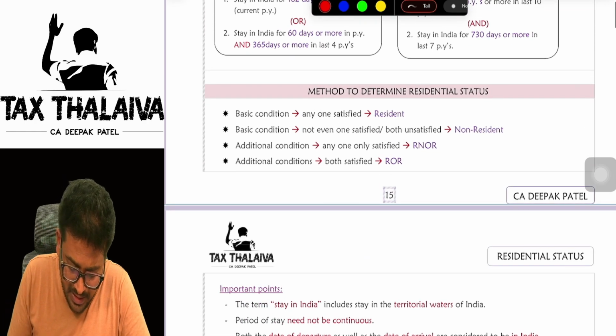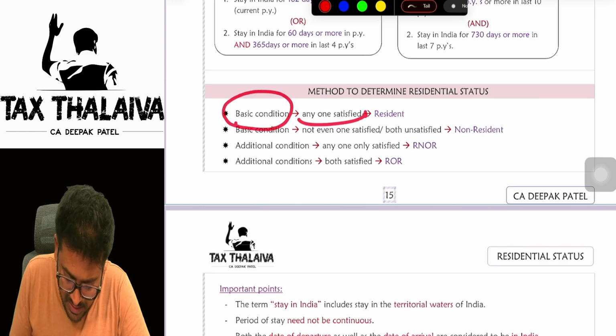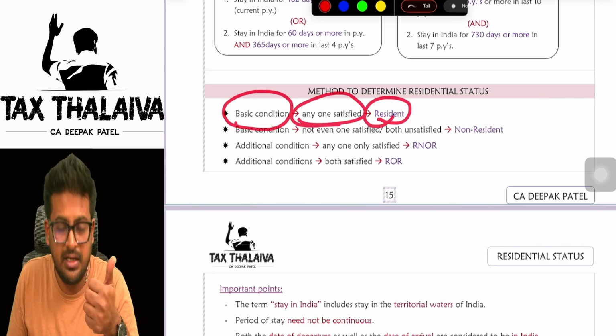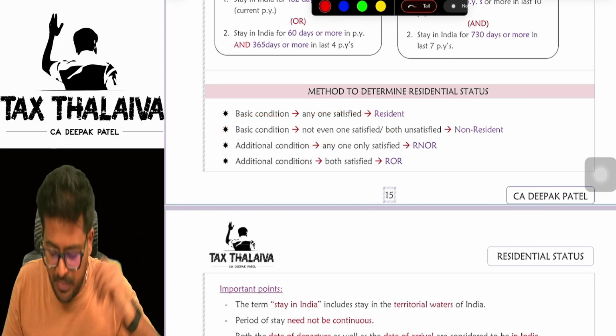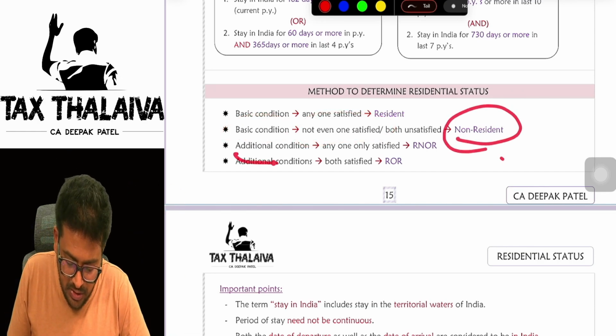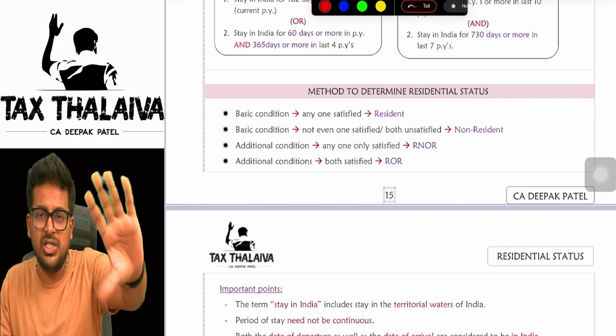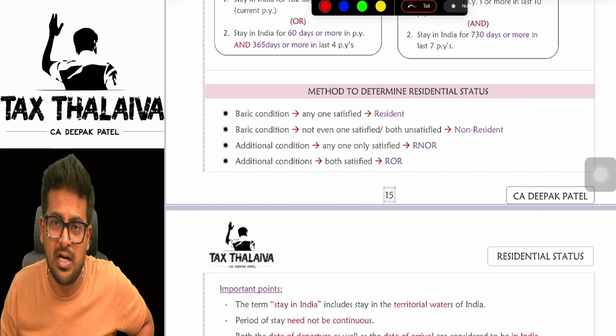Whatever I have taught just now is summarized here. If any one basic condition is satisfied, you will become resident. If not even one basic condition is satisfied, boss, then you straight away become a non-resident. Once you satisfy the basic condition, then you will further check the additional conditions.